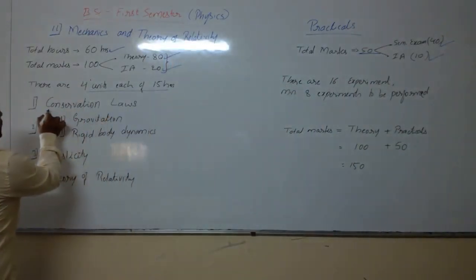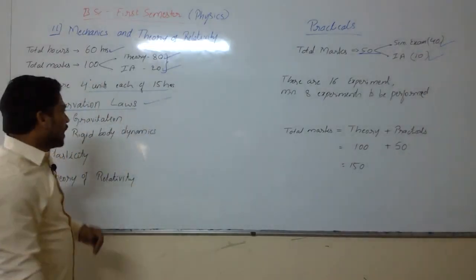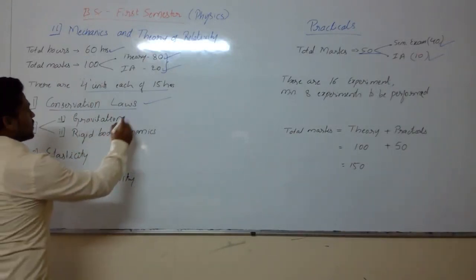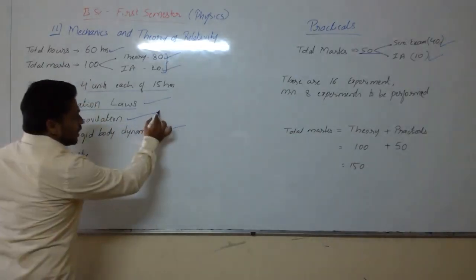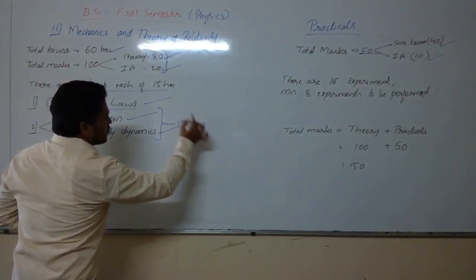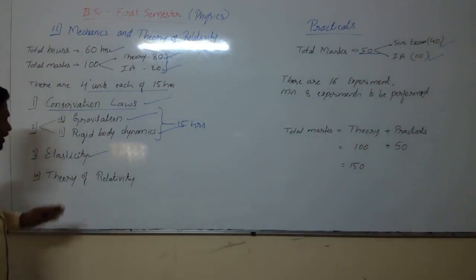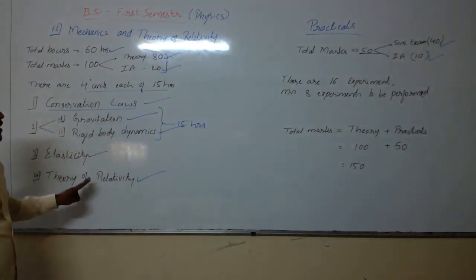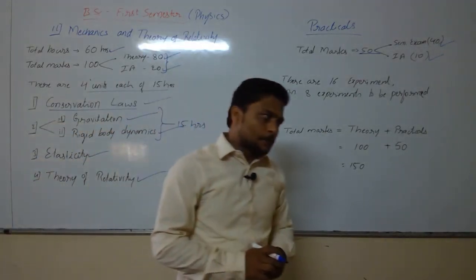The second unit is made into two sub-units: one is gravitation and the other is rigid body dynamics. These two together make the second unit, which is also about 15 hours. The third unit is elasticity and the fourth unit is the theory of relativity. These 4 units of the 60-hour syllabus you are going to learn in the first semester.